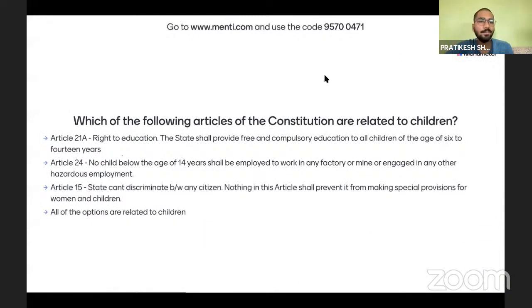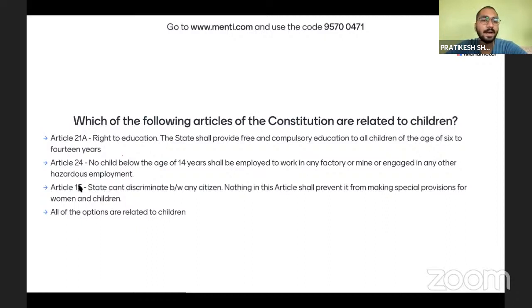So Article 21A talks about the right to education. Under this, the state has to provide free and compulsory education to children of age 6 to 14 years. Then we have Article 24. This article talks about child labor. This prohibits child labor, as you all know. If you are in law school, you might have read labor laws, and if you're preparing for CLAT, then you must know that Article 24 talks about child labor.